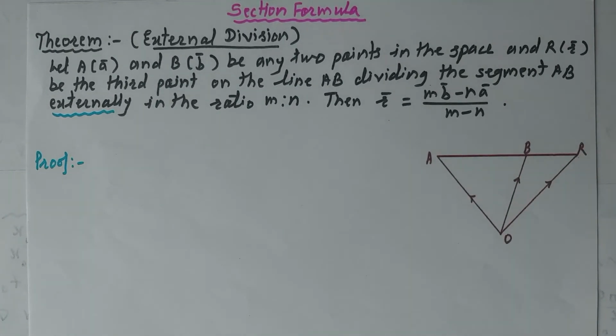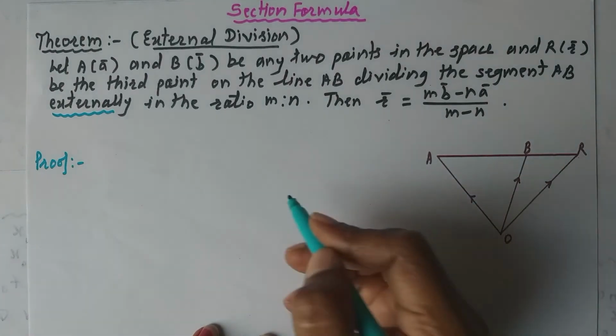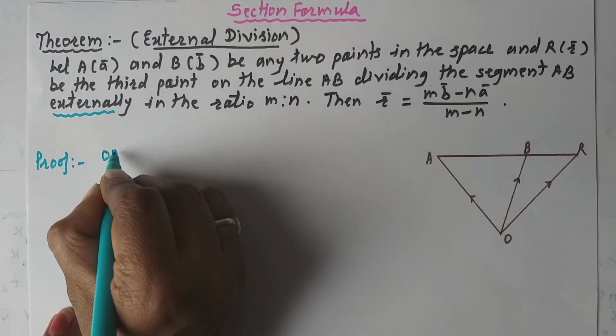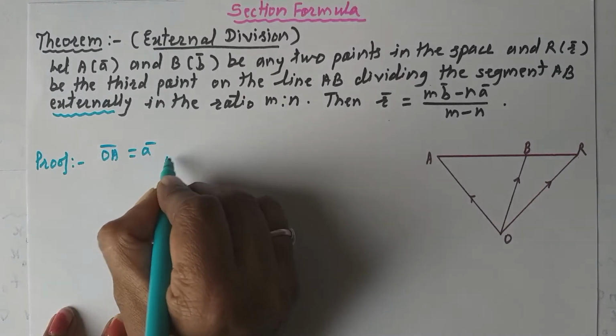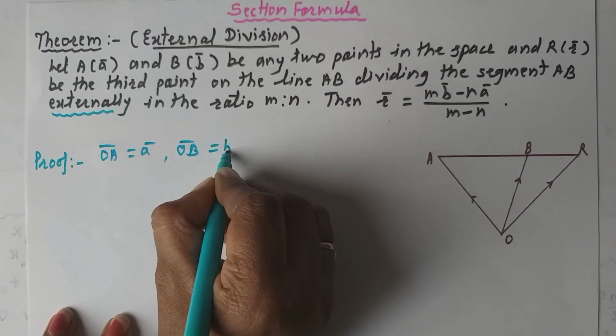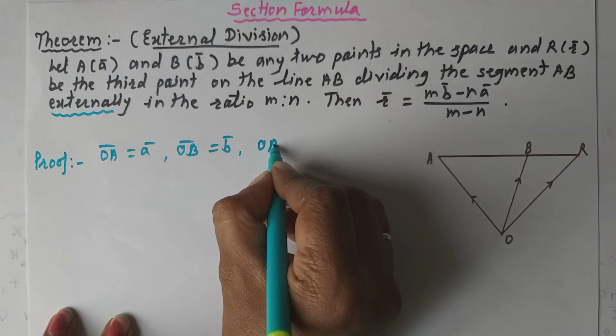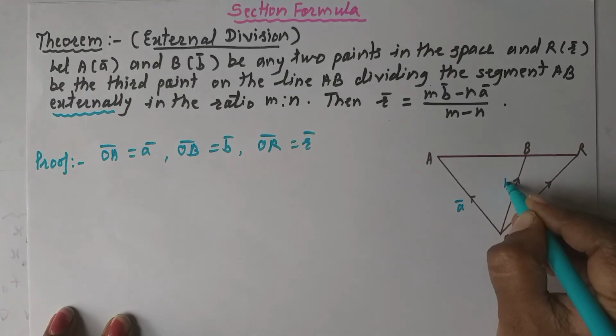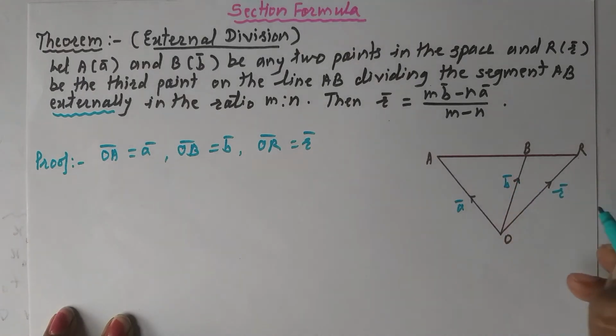Now what is given here? OA means a bar, OB means b bar and OR means r bar. These are position vectors of points A, B and R respectively.